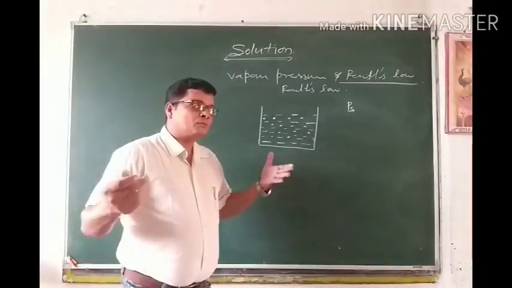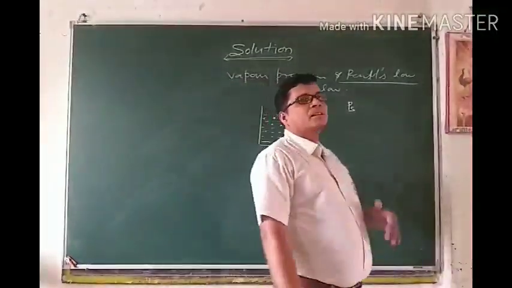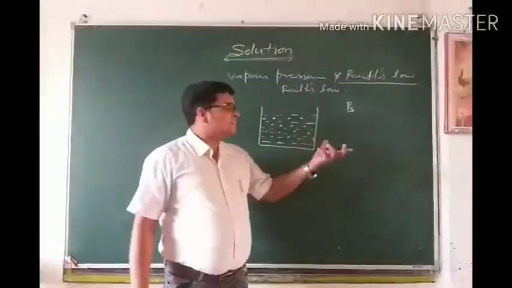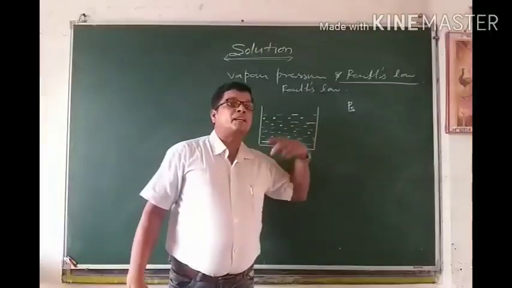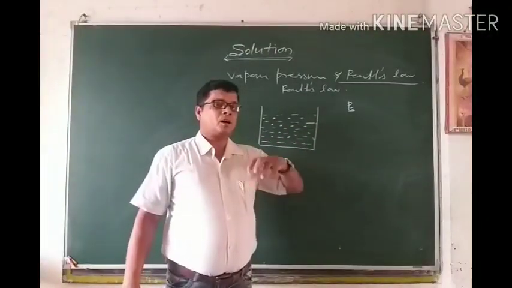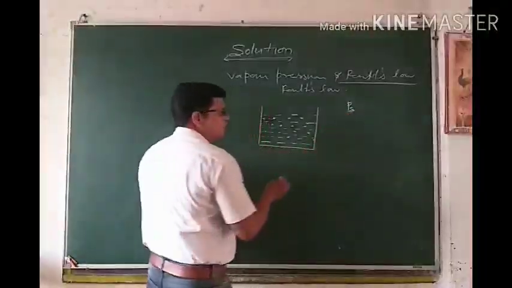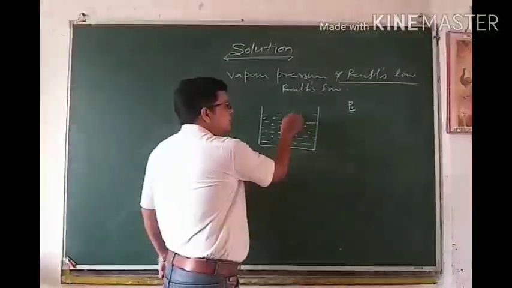And whenever two or more components are mixed in any solution, instead of amount we express it in the form of mole fraction. So we can say this vapor pressure will depend upon the mole fraction of solvent.